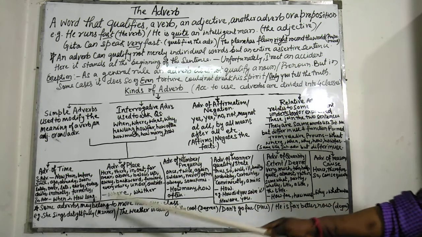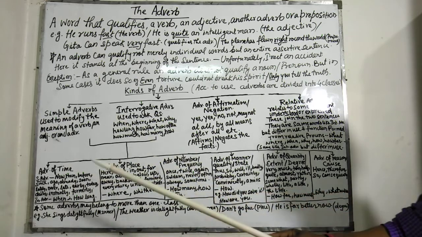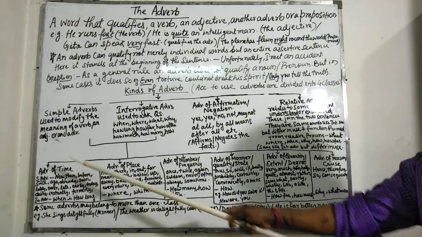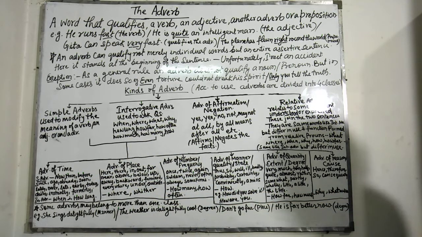Now coming to its classification again, interrogative adverb of time: when the work will be done. That means, to sum up, we can say that interrogative adverb of time asks the question when. For example, when will you come here? How long will you play? The main adverbs are when, how long.